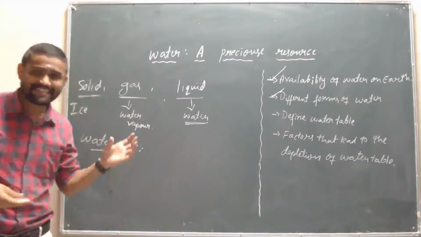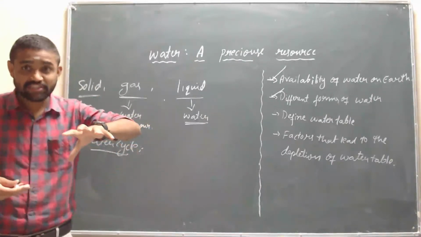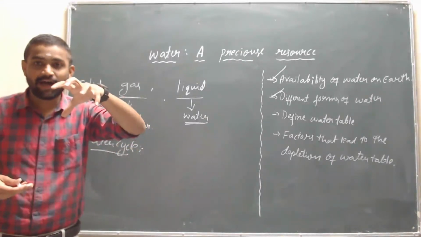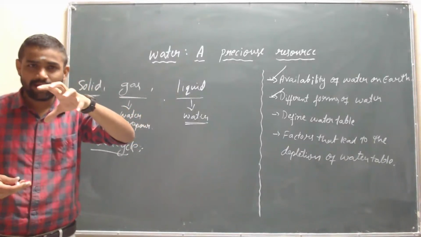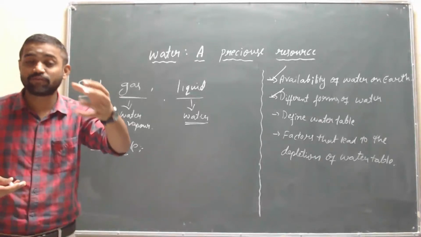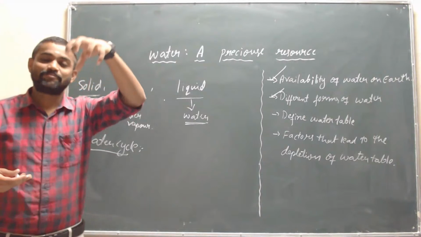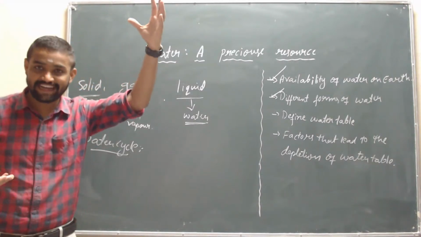Okay, water cycle is a natural process. By the evaporation process, all the seawater, or by the transpiration method also, the water from the plants as well as from the rivers or wells is evaporated to the sky.